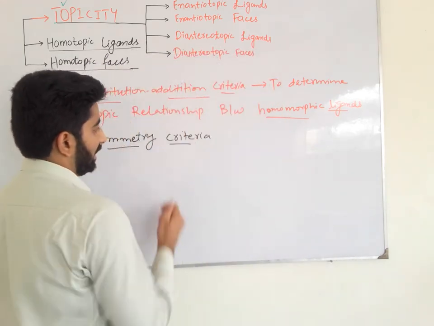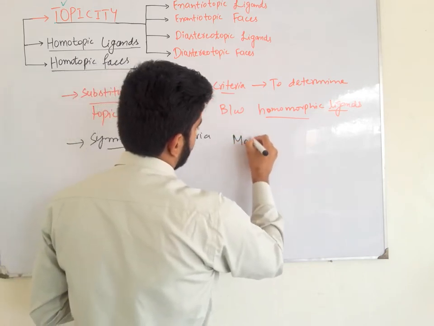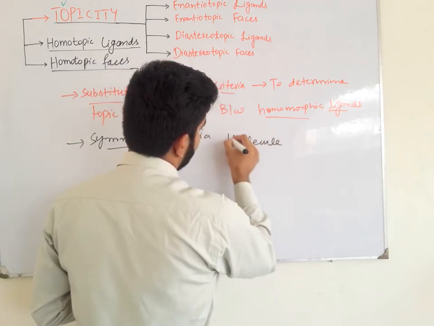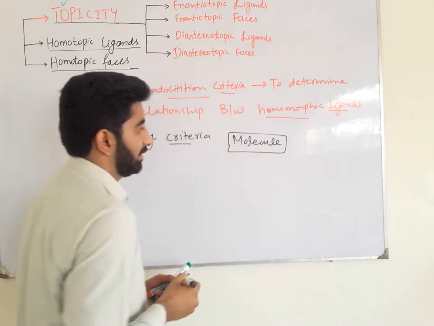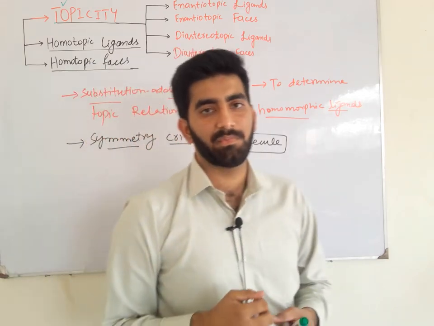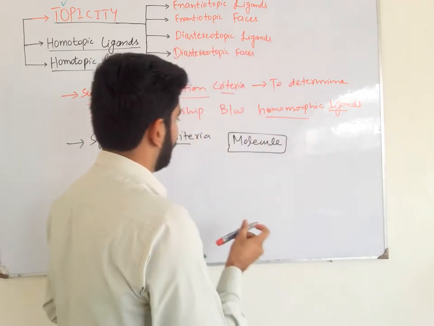Suppose we have any molecule, and we want to find the stereochemical relationship between the homomorphic ligands of this molecule.